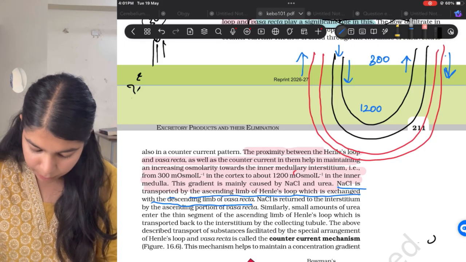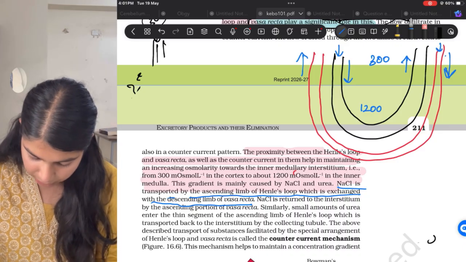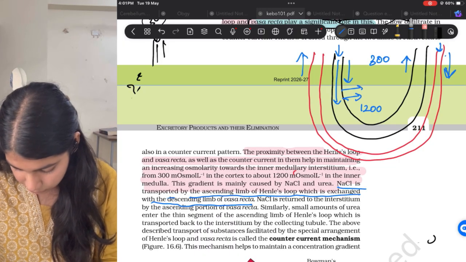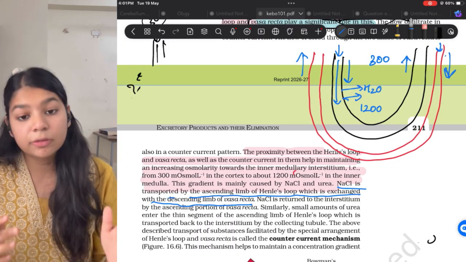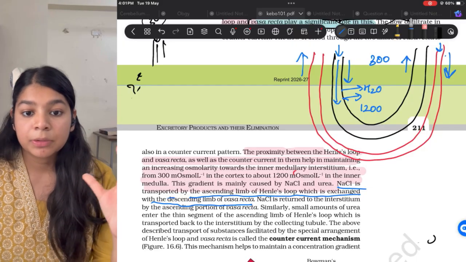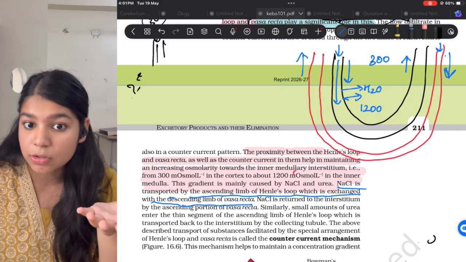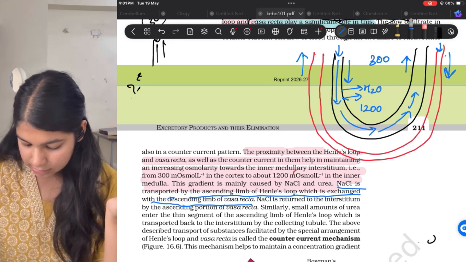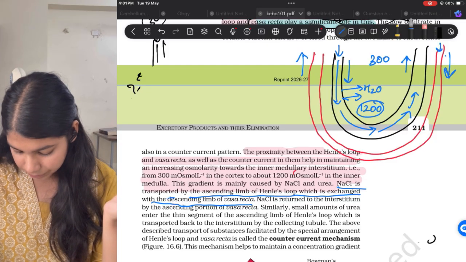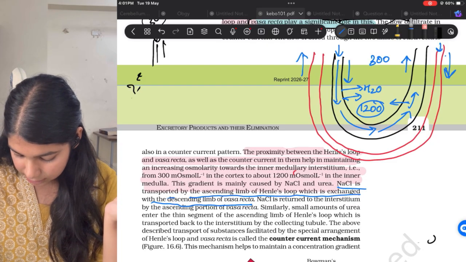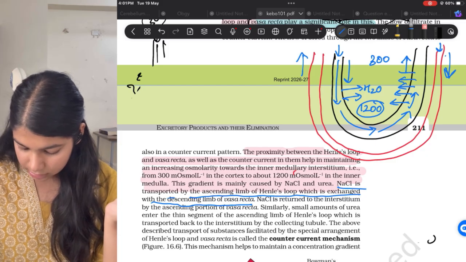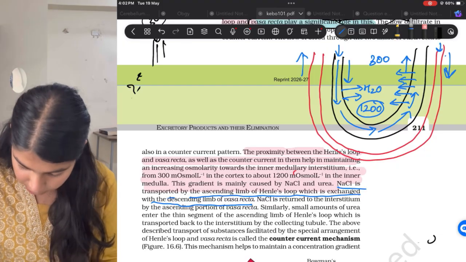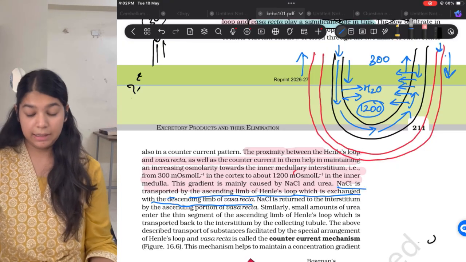Now see, the filtrate passes through this while the blood is here. Now when the plasma flows, due to osmolarity differences, water comes out, right? So if water comes out and only electrolytes remain, the filtrate becomes concentrated. So the concentration here rises. Now when the filtrate passes, due to the concentration difference again, the NaCl is reabsorbed in the medullary space. Okay, so here the concentration of the urine becomes dilute.